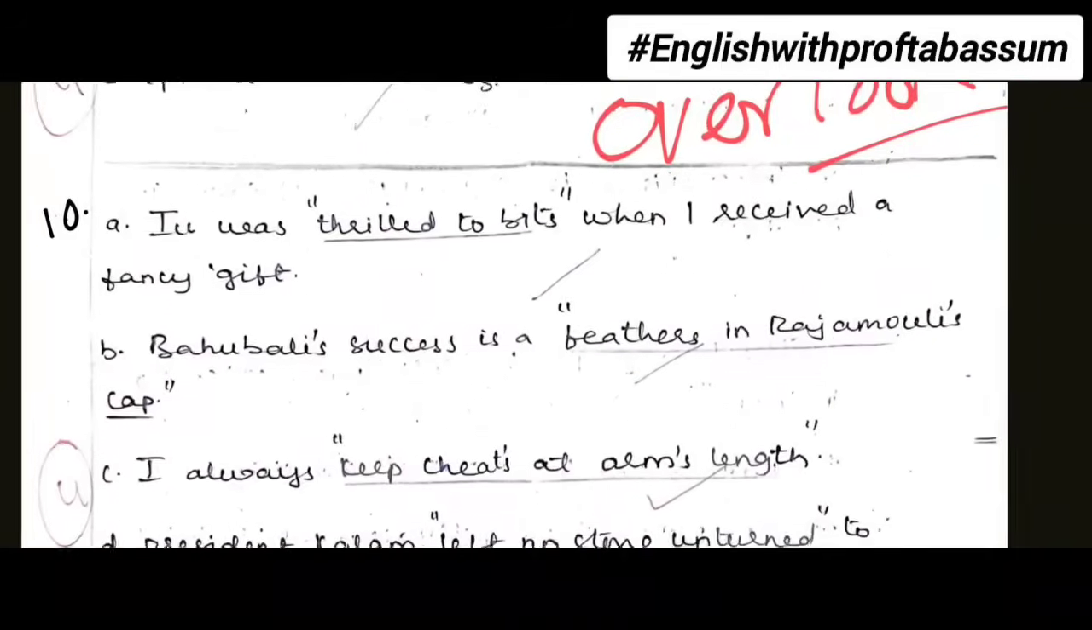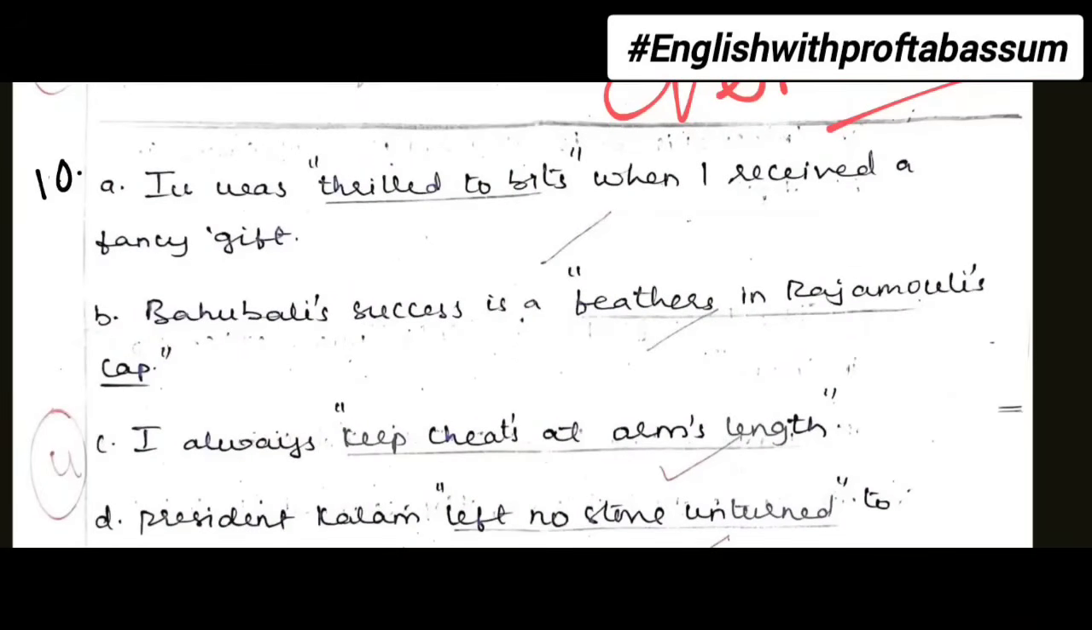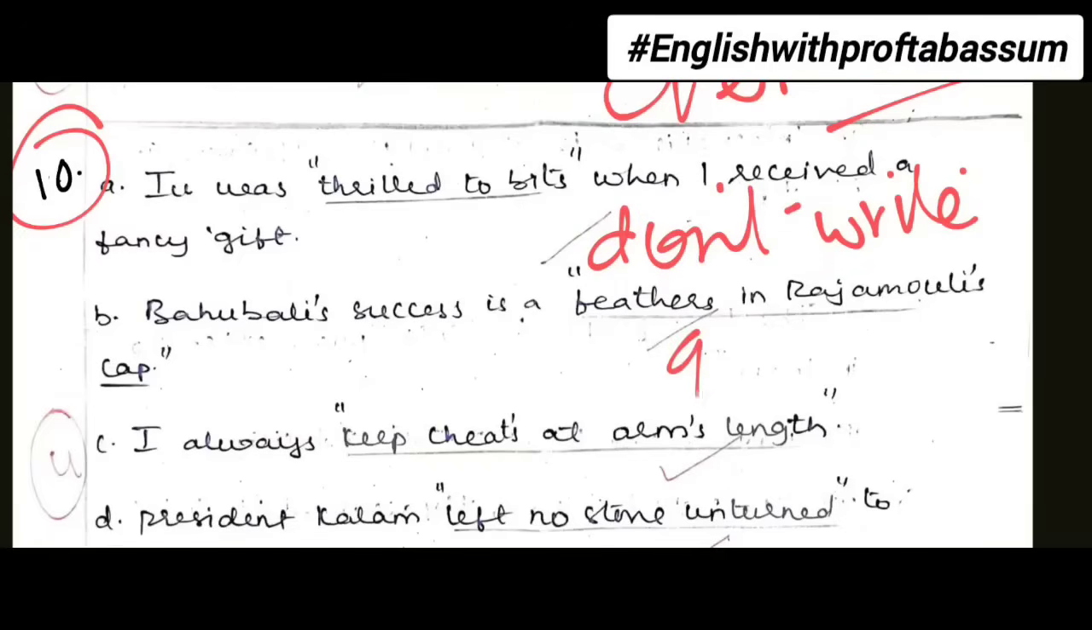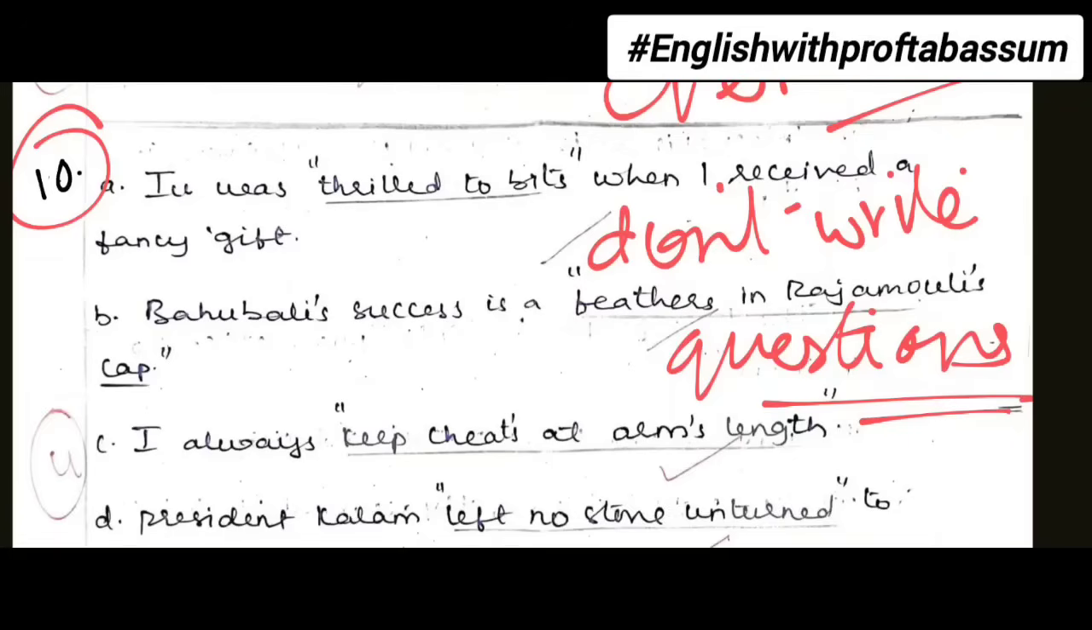Then the next one is bit number 10. Bit number 10 is idioms. In idioms, the student has written bit number 10, correct bit numbers also, sub-bit numbers A, B, C, D. The only thing is, do not write questions. The full question the student has written, I mean the full sentence, you can just directly write bit number 10, A, thrill to the bits. Bit number 10, B, feather in Rajamouli's cap.